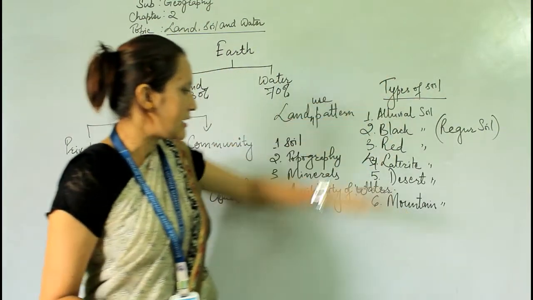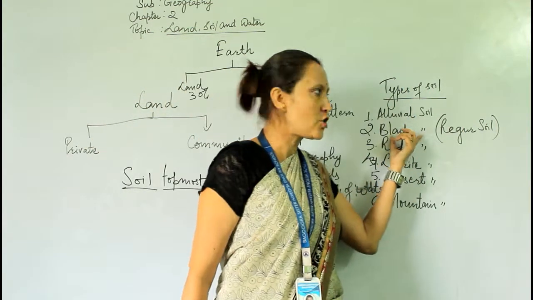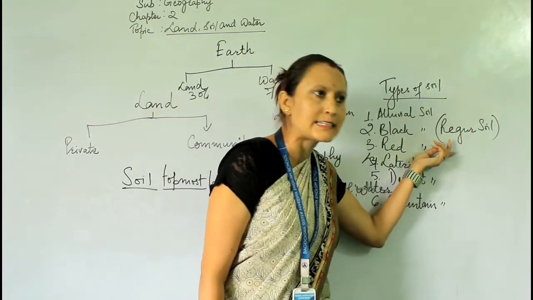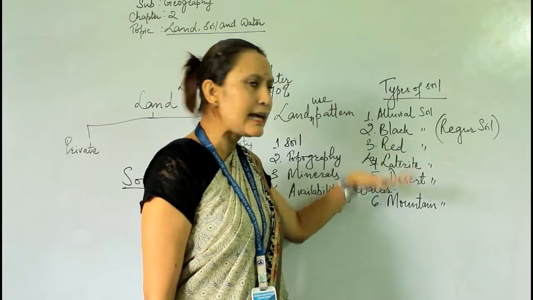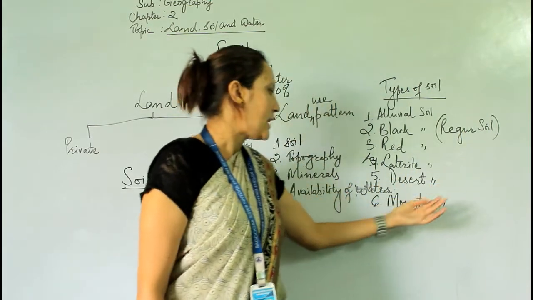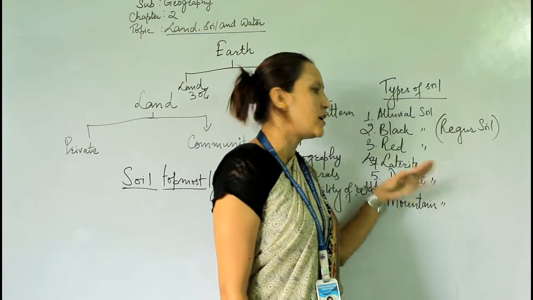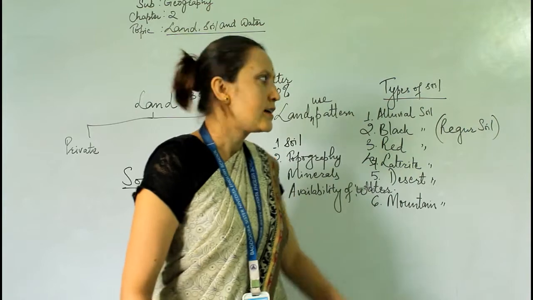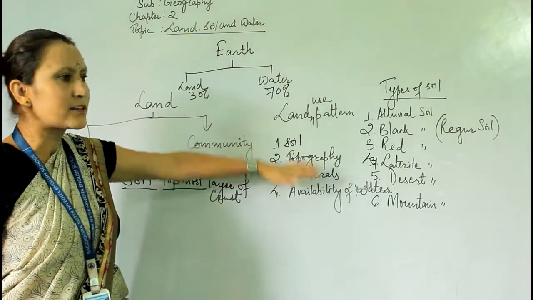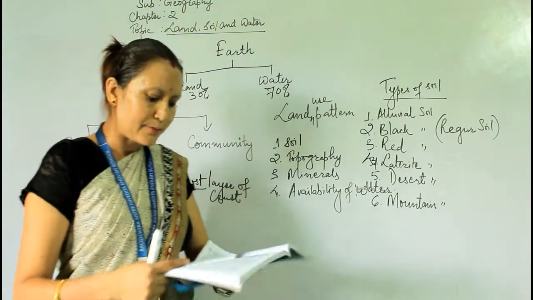Okay, so there are 6 different types of soils: alluvial soils, black soils, which are also known as regur soils, red soils, with a high amount of iron content, laterite soil, less fertile, desert soils found in the desert areas, and the mountain soils, that is also rich in humus, found mainly in the mountainous areas like Jammu and Kashmir. So these are the factors for the formation of the soils, and these are the types of soils.